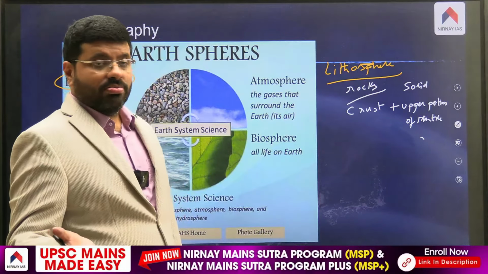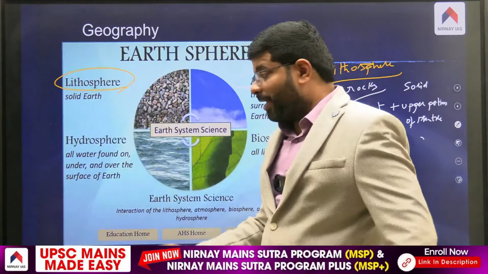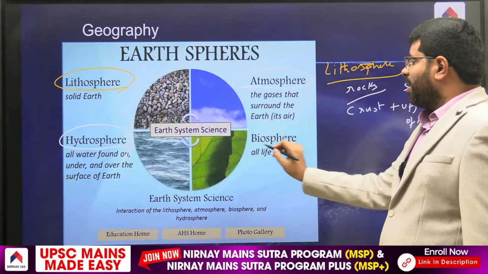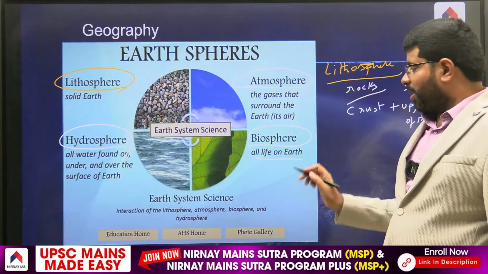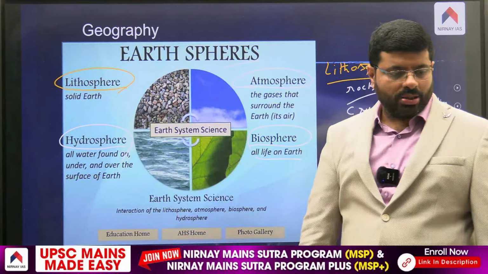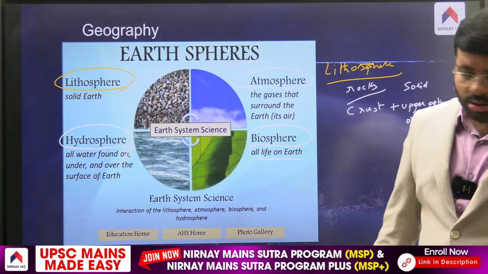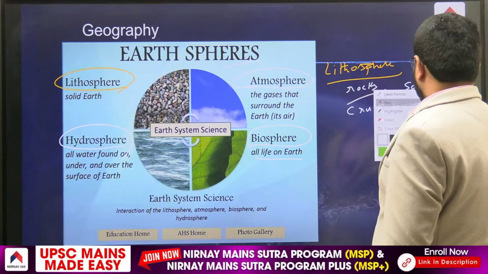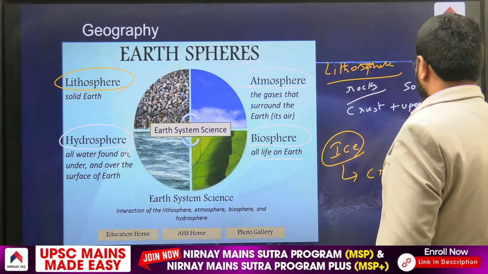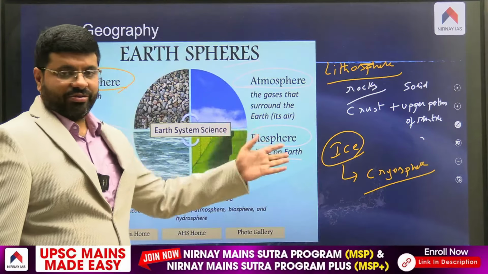The air around us is the atmosphere. And we all know that there is water on planet Earth, the hydrosphere. The combination of lithosphere, atmosphere and hydrosphere is where life exists, the biosphere. So this is what geography is all about: the study of these four spheres. And where we find ice, that is called the cryosphere. If there is an ice sphere, we call it the cryosphere. This includes polar areas, Himalayan glaciers and such.